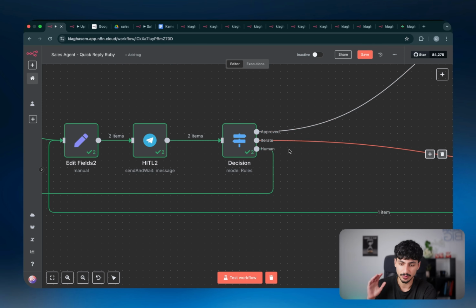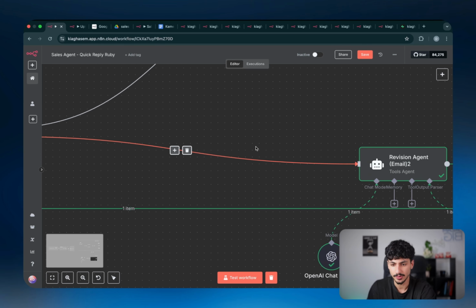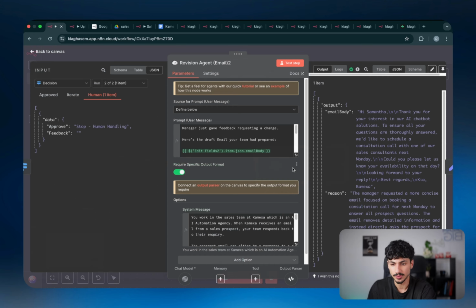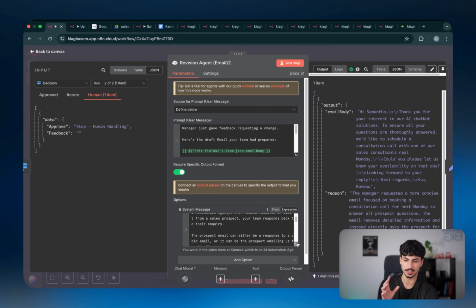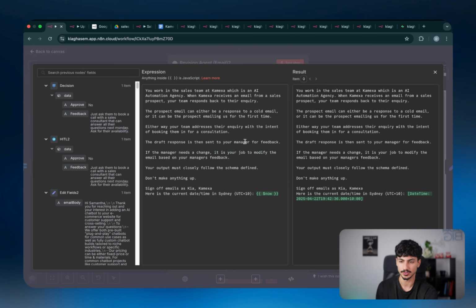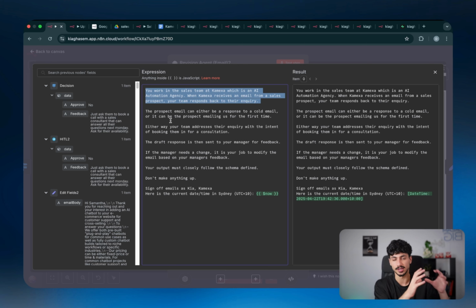So now let's say, for example, if we didn't accept and it goes to iterate, which is what happened before, it will go to the revision agent. The revision agent would basically have the same sort of prompting as before. So just read through it, change the parts that are related to Chemexa. It's basically just saying, this is the email, this is why the manager didn't accept it, and this is the information that you need as context. Go and change the email based off the manager's feedback.